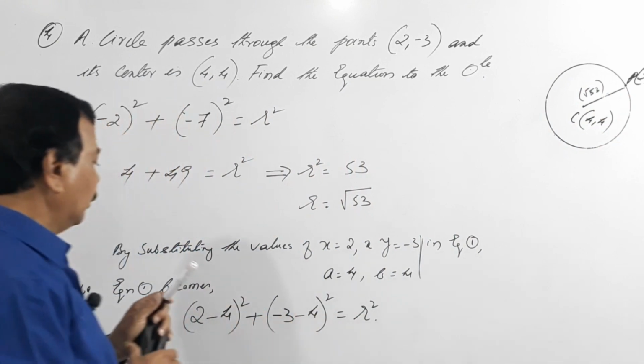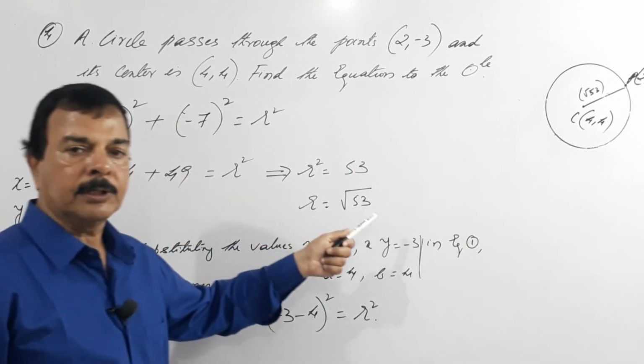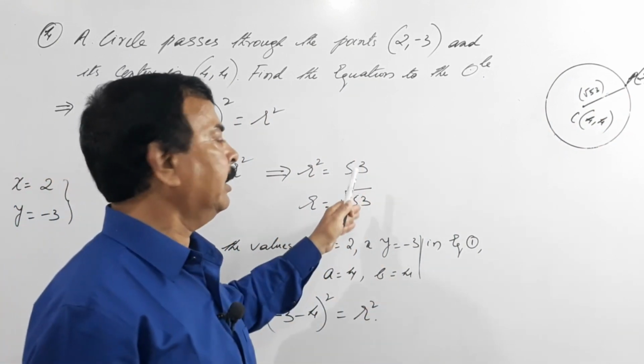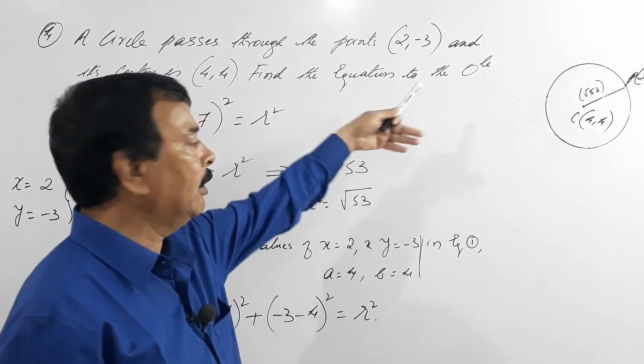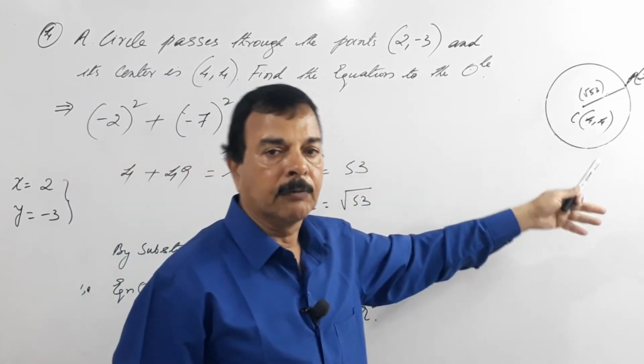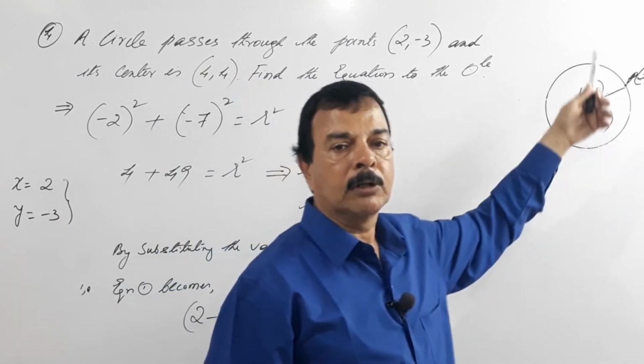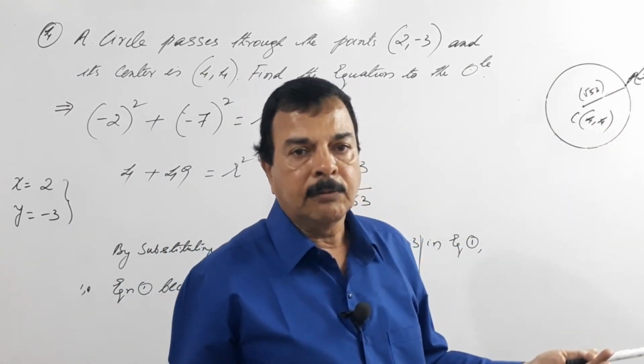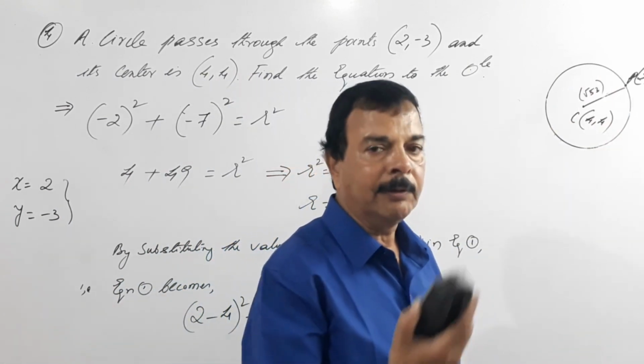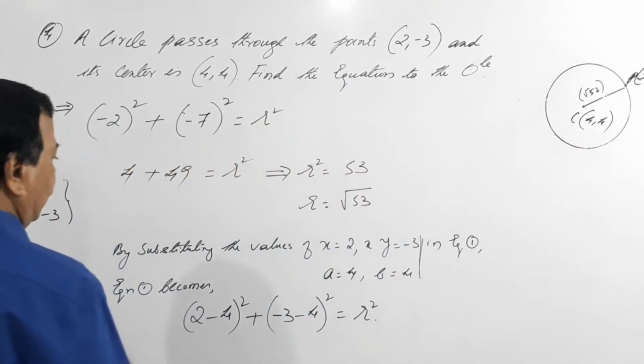Done. Now what we'll do, once we have found out this, we can straight away use this in the fundamental equation, because all the values are known now. We know the points, we know the center, we know also the radius. So what else do you want? Only the solution, isn't it? We'll do it. So I'll write about this.